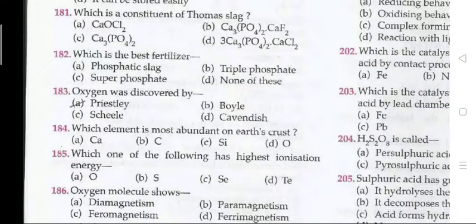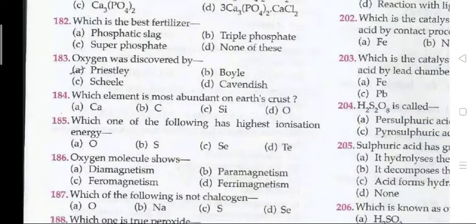Next question 181. Which is a constituent of Thomas slag? The right answer is C, that is Ca3(PO4)2. Next question 182. Which is the best fertilizer? Best fertilizer is B, that is triple phosphate.